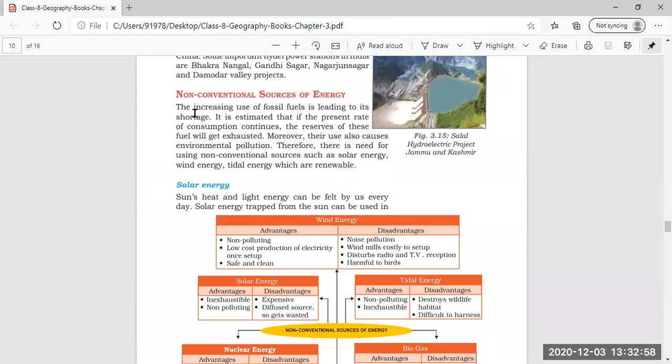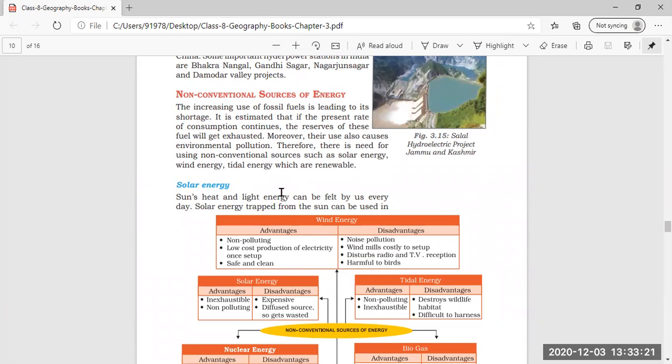Now, today we are going to start with the non-conventional sources of energy. Now, what are non-conventional sources? Non-conventional means they are renewable sources of energy that continuously replenish by natural processes. They get replenished, they come again, we can get them back by natural processes.